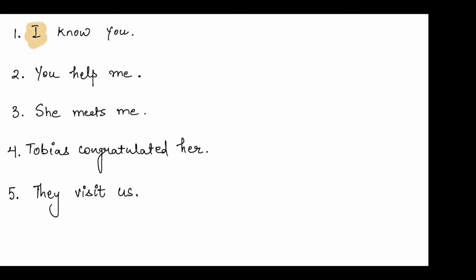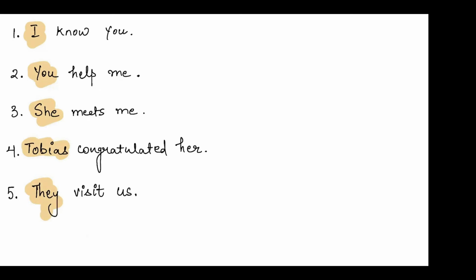I am the subject, which is nominative. You help me. You is the subject. She meets me. She is the subject. Tobias congratulated her. Tobias is the subject. And they visit us. They is the subject.